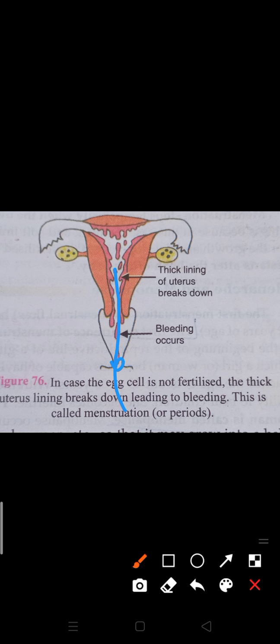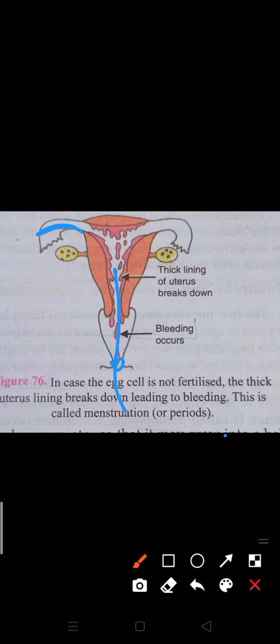Clear? At that time the mature or ripened ovum comes out from the ovary. One mature ovum is released from the ovary into the oviduct. You know very well what portion is known as the oviduct. This portion is known as the oviduct, and fertilization takes place in that area only. If it is fertilized, at that time the embryo implants itself in the uterine wall.